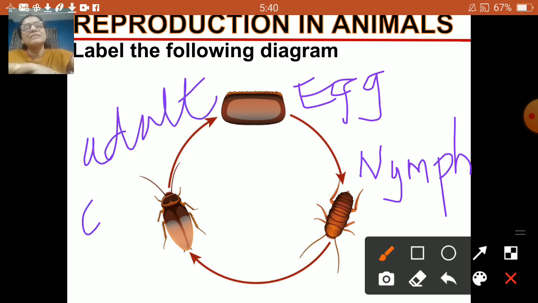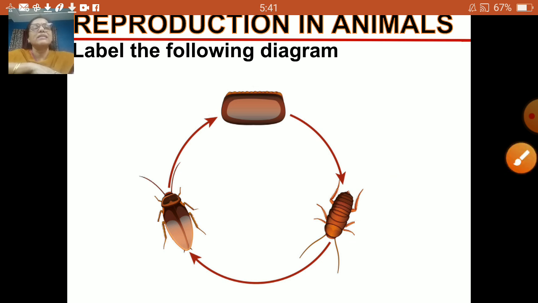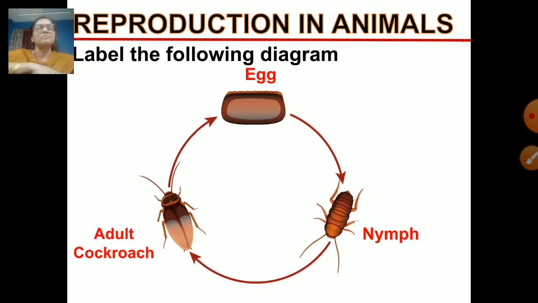It develops wings, and the nymph sheds its old skin. That process, as I told you and you must remember, is called molting. So this is how we label the diagram of the life cycle of a cockroach.